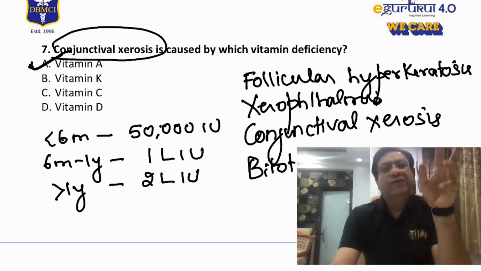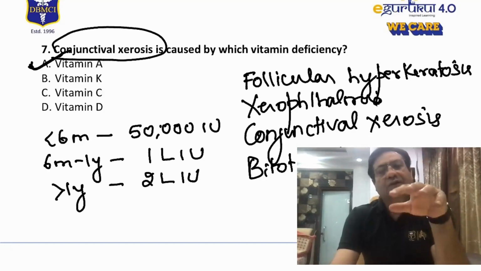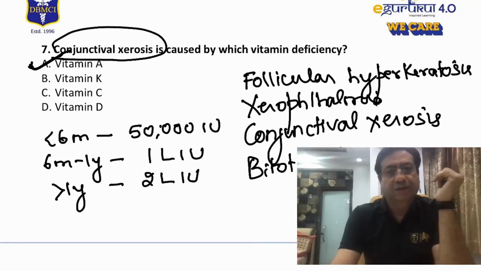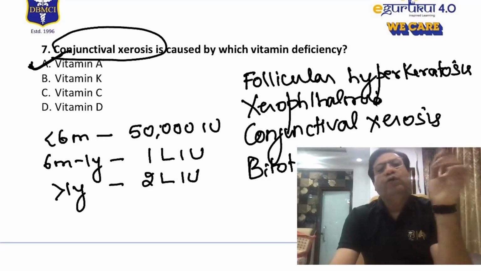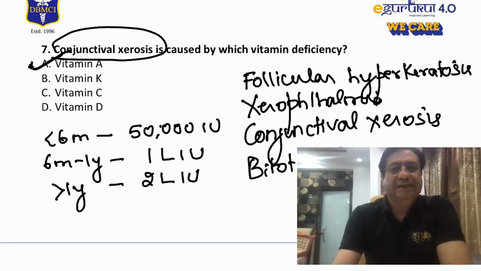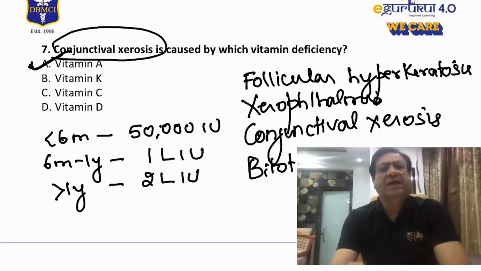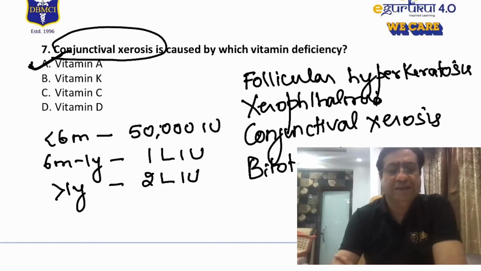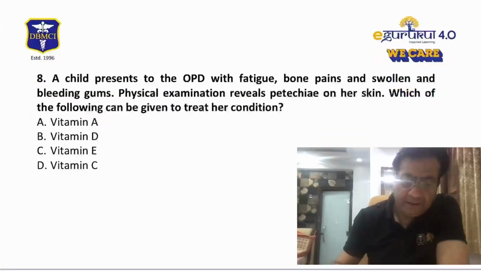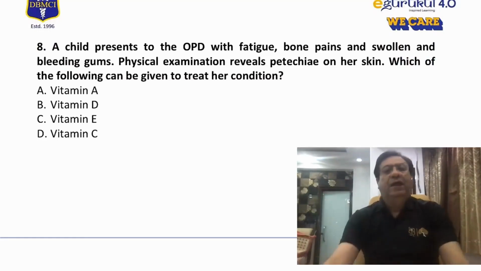This dose is given on 2 consecutive days and a third dose, which is given 14 days after the first dose. So that is how you treat vitamin A deficiency in children. So pretty simple question. Conjunctival xerosis is caused because of deficiency of vitamin A. Coming to question number 8, which again was a question on vitamin deficiency.